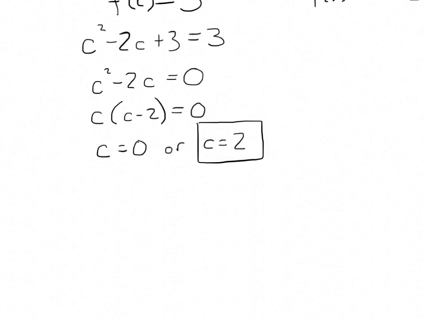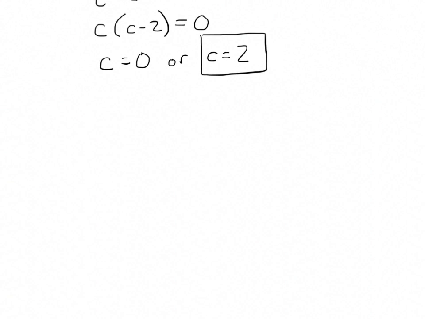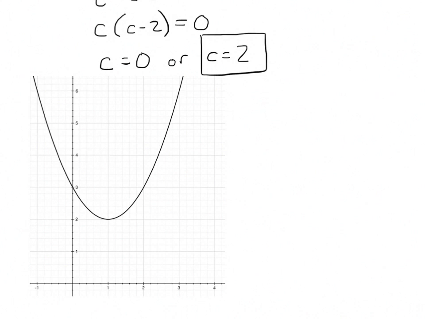I do, however, want to look at a graph because I want this to make more sense than, yay, I got to the answer. I want us to see where this comes from. So I'm going to pause this for a second and bring up a picture so we can look at this. The point that I'm about to make is going to be really important for the problem I'm going to do right after this, so make sure you've got your brain turned on for this. This is a graph of the function f of x equals x squared minus 2x plus 3.